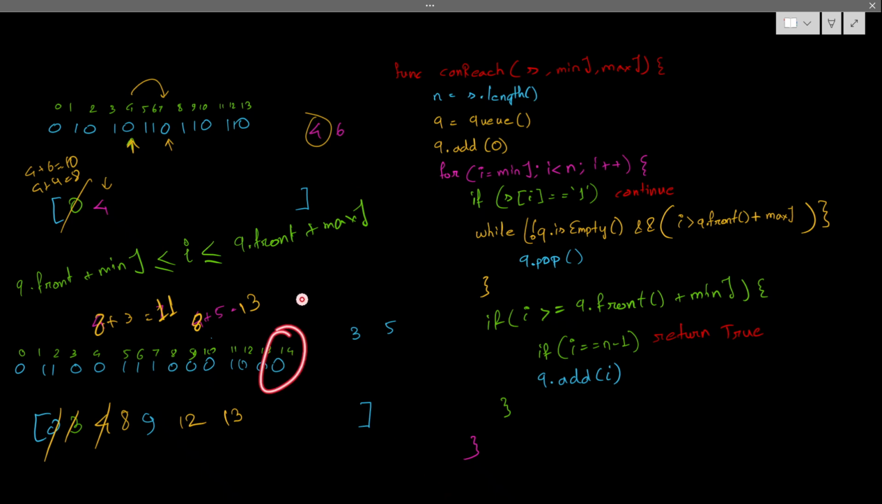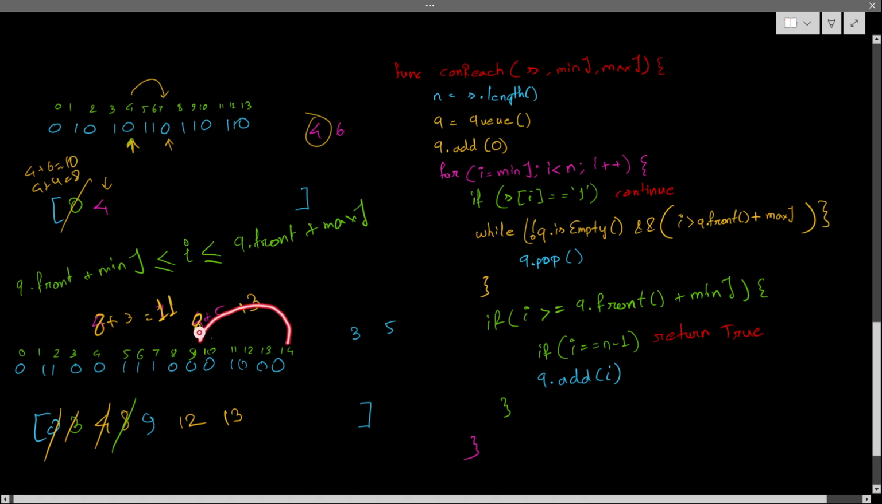Now comes 14. 14 asks, am I eligible from 8? It says no, my maximum range is 13, so you are not eligible. So 8 says I am going outside. Now 9 will take care. It is possible that there are reachable zeros present after me, and you may reach from there. So 14 said okay, 8 is popped out.